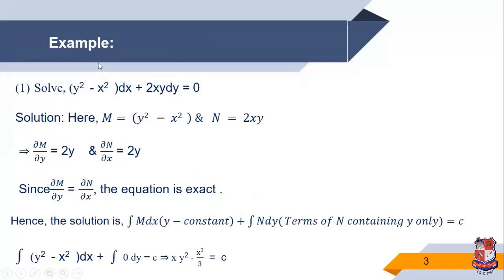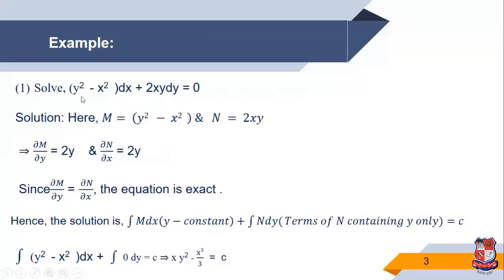Example. The first example we discuss: solve (y square minus x square) dx plus 2xy dy is equal to 0.